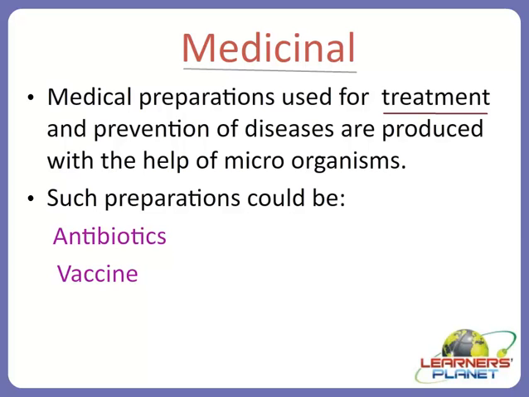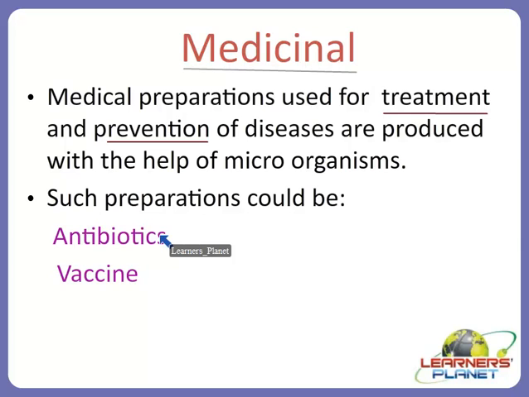So in short, we can say that the antibiotics are given, they are prescribed when we are already having the disease. Whereas the vaccine, it is actually given before the disease has taken place, before the disease has occurred. That means it is used for prevention against various disease-causing agents. So this is the basic difference between the antibiotic and the vaccine.